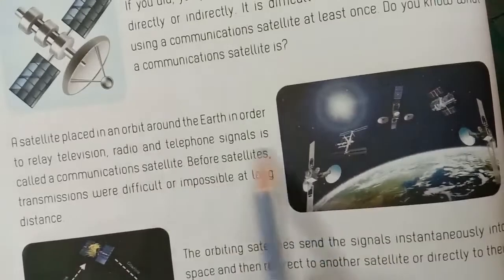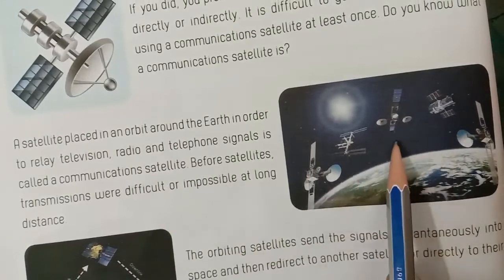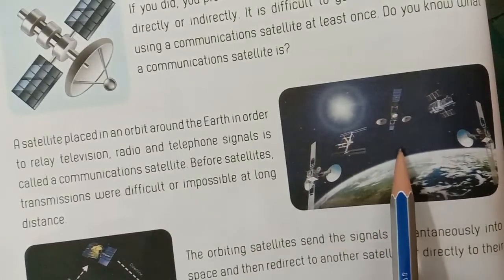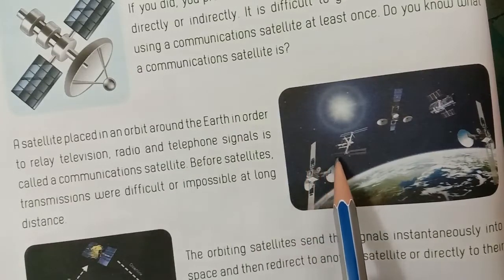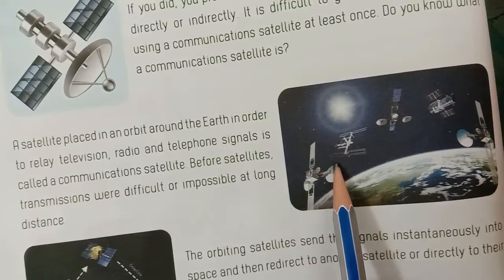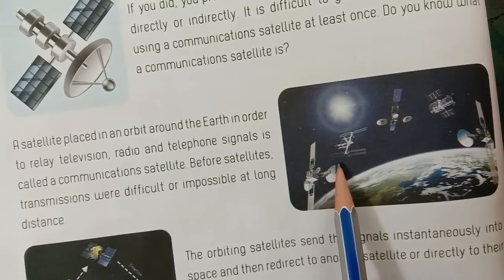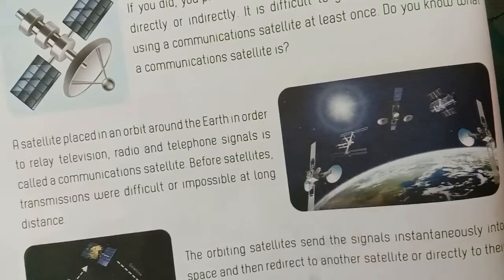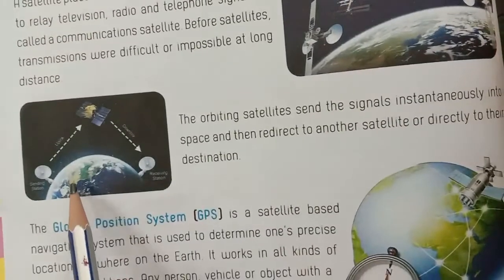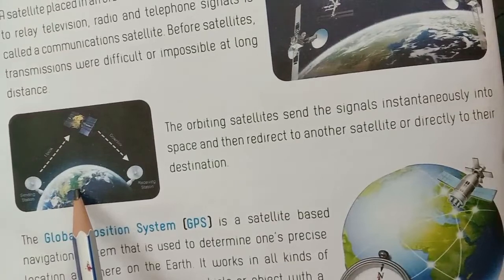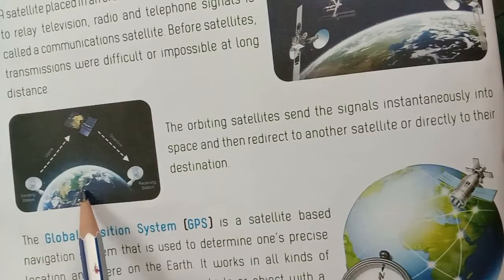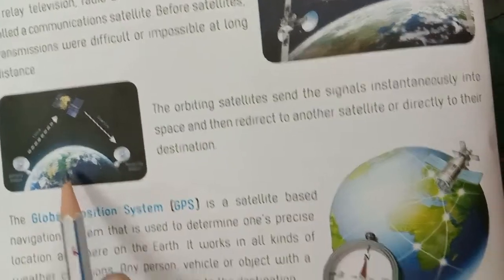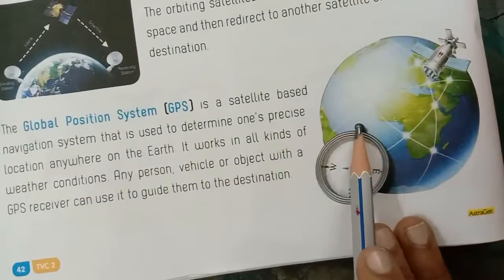See here, children, this is a satellite placed in an orbit around the earth. To relay television, radio and telephone signals is called communication satellite. Before satellites, transmissions were difficult or impossible at long distance. Let's see here, the orbiting satellites send the signals instantaneously into space and then directed to another satellite or directly to the destination.